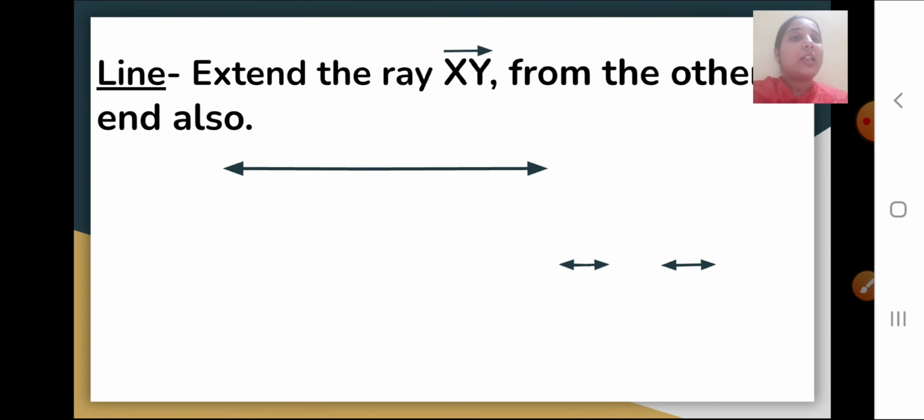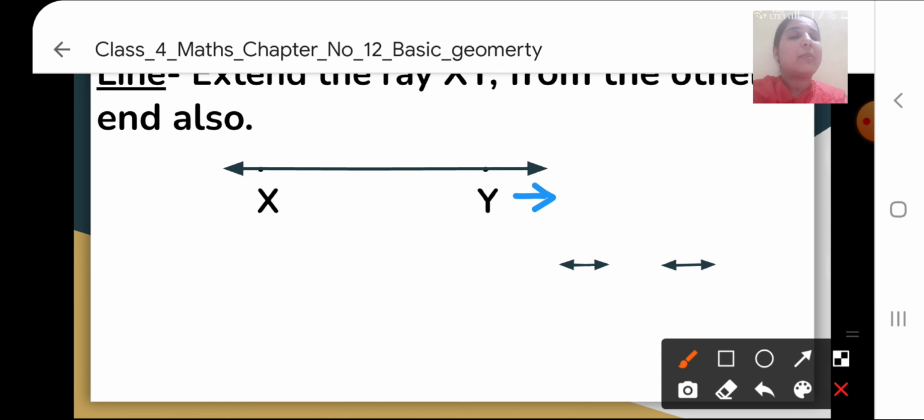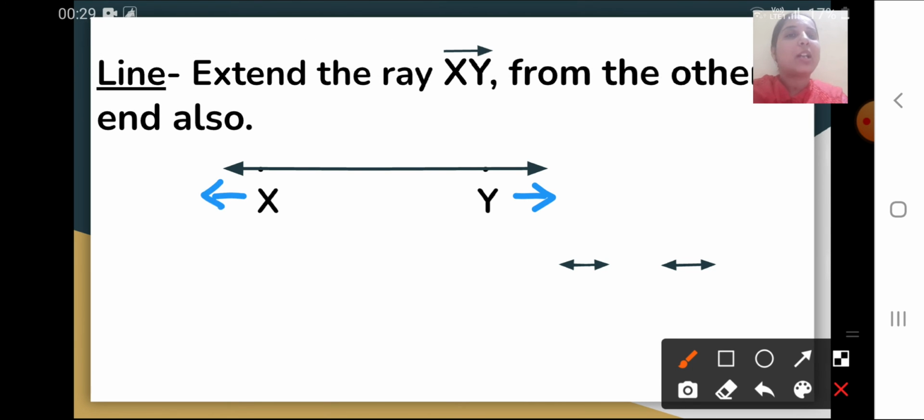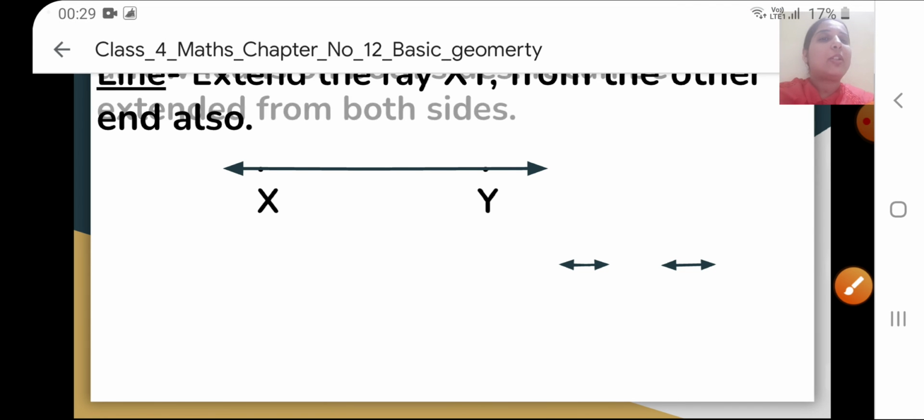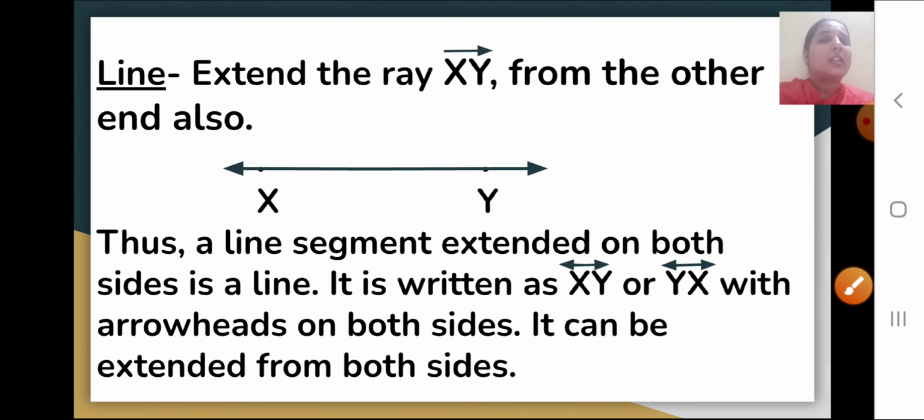If we extend the ray xy from the other end also, you can see first it was extended from y only, but if it is extended from the other direction also, in this case it will be called a line. What will it be called? It will be called a line. Thus a line segment extended on both sides is a line.